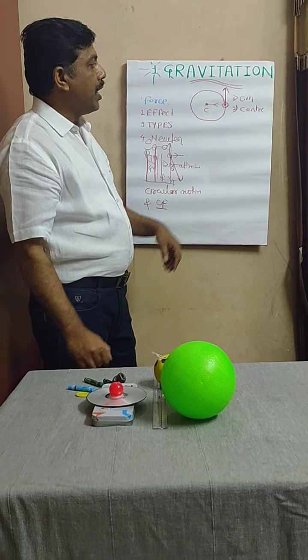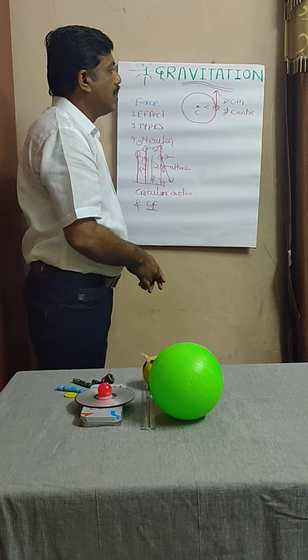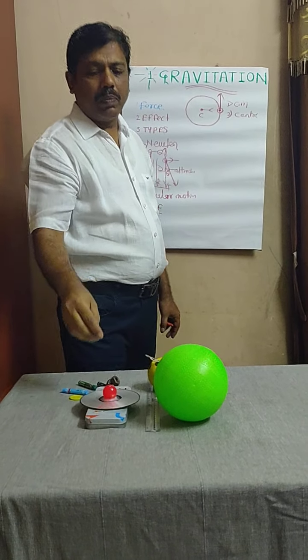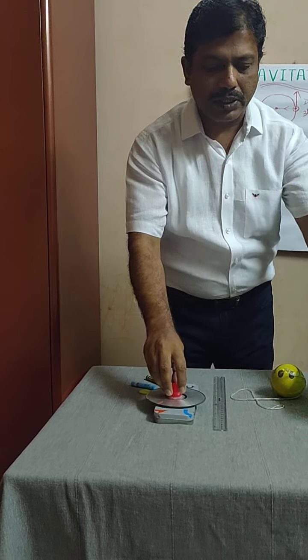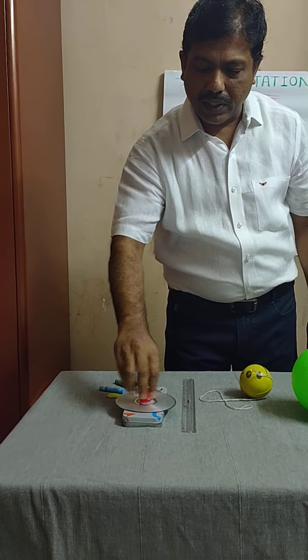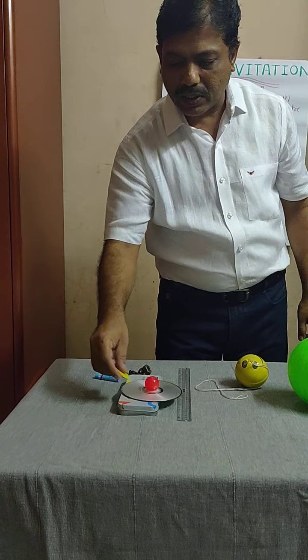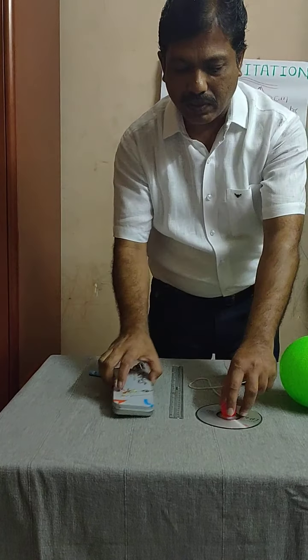Now, this idea of centripetal force, suppose I am cutting the rope and it will move along the tangent to the circle, can be understood with the help of a simple experiment which we performed in earlier classes. Suppose this is the disc. If I am rotating this disc and keeping this coin on it, then what will happen?